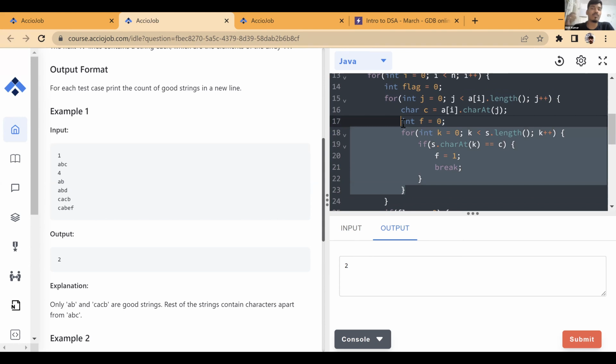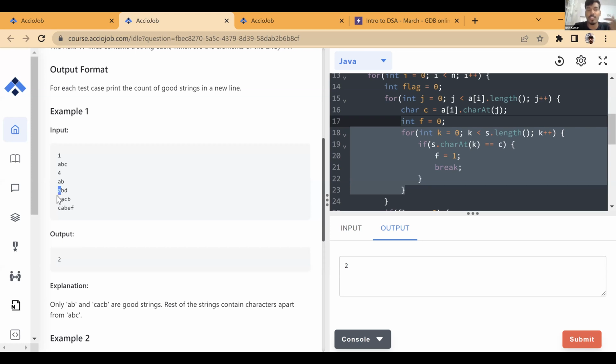Now, how can we do this in O(1) time? Can we do it in O(1) time? Understood this? When you get a character from string A, you want to know whether it is present in the string or not. For every string in this array, you have to check whether each character is present in this or not.